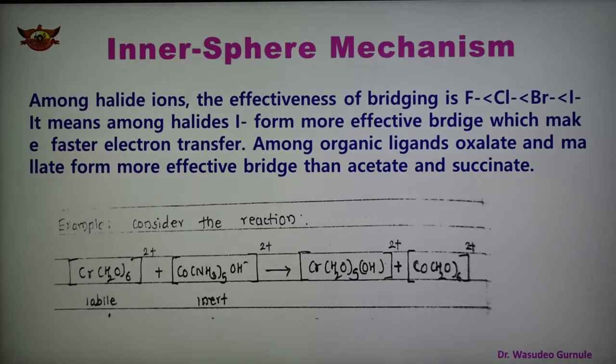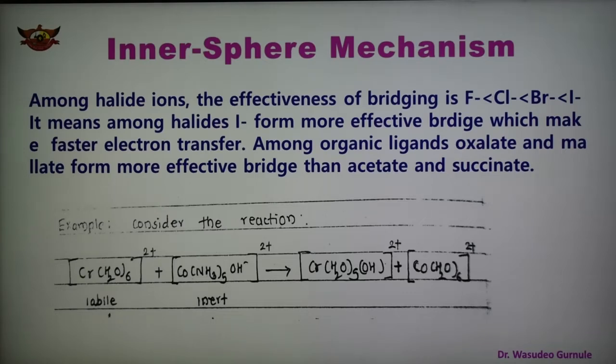If you consider such a reaction, then the OH minus ion forms the bridge between these two, and the mechanism is similar to what we have seen previously in the case of the Cl bridging ligand. In this case also the mechanism is the same, and there are 4 steps.